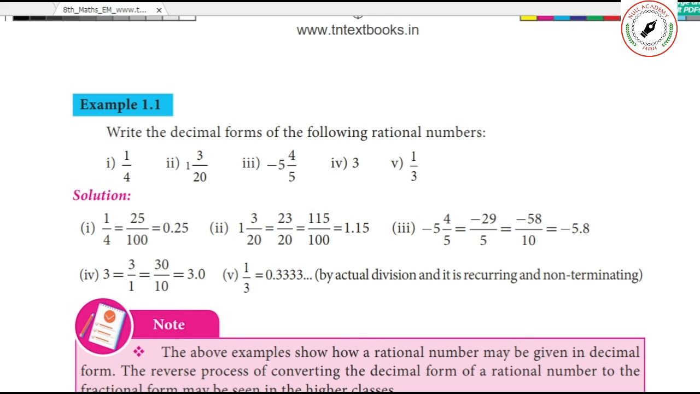Now what is the fourth one? For the third one, minus 3. Minus 5, 4 by 5. So I will tell you another easy method. You multiply the denominator with the whole number. 5 5s are 25. 25 plus the numerator. What is it? 4. 29. 29 by 5.